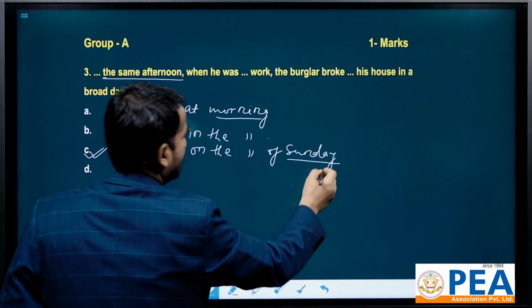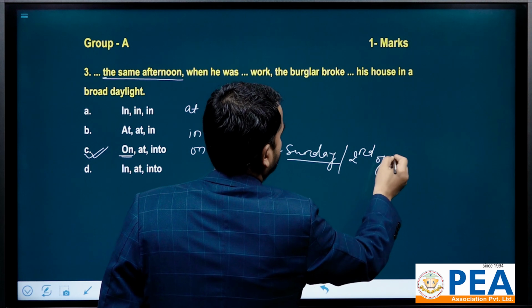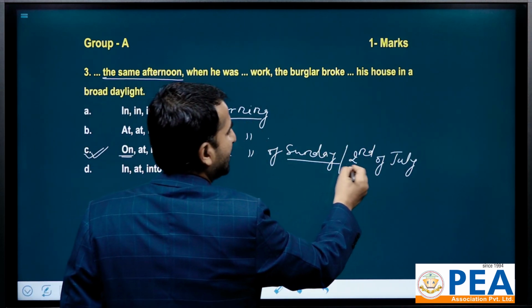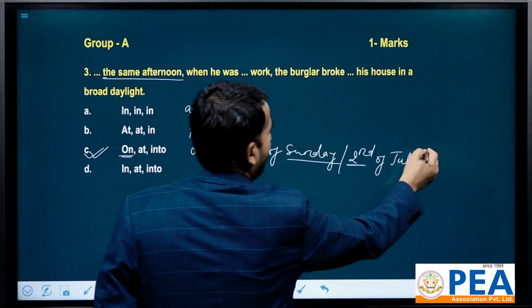Sunday is a particular day, Sunday, or 22nd of July, just anything. That is a particular day. On the morning of the accident,